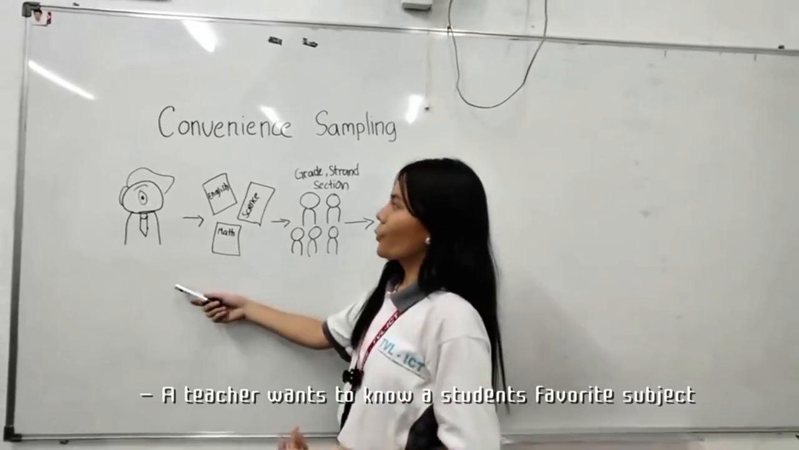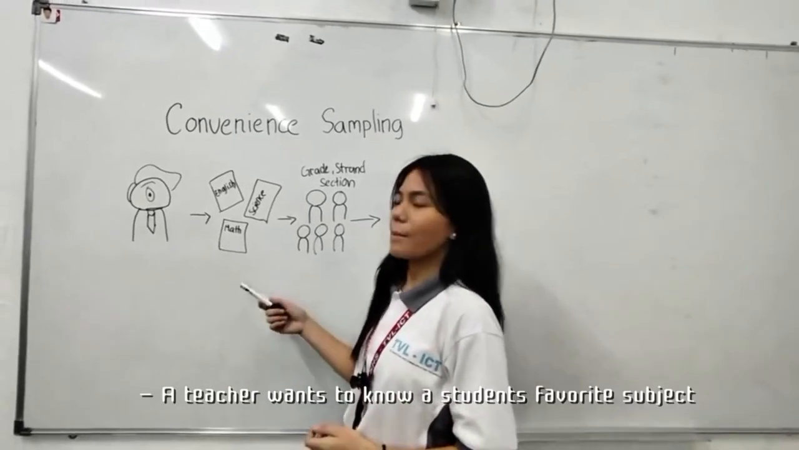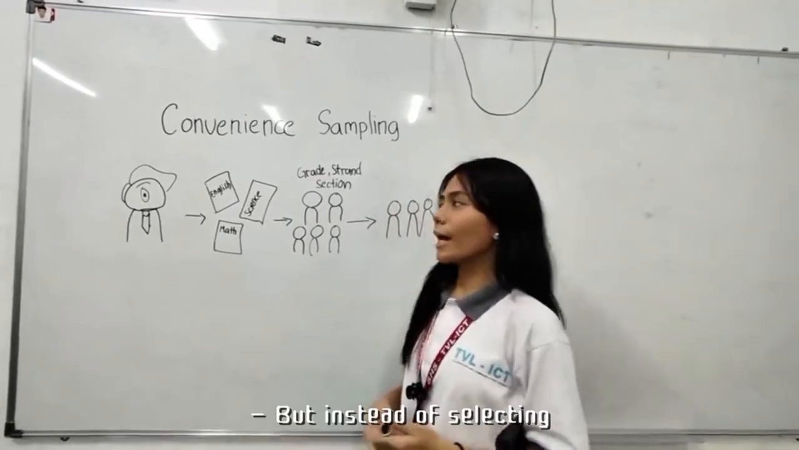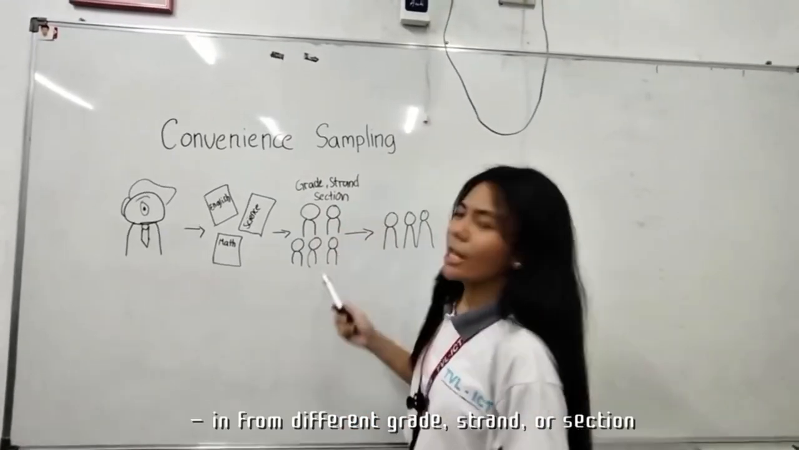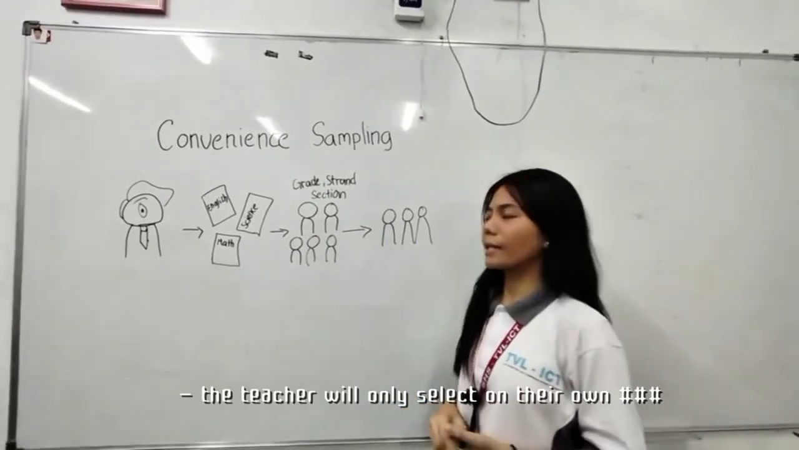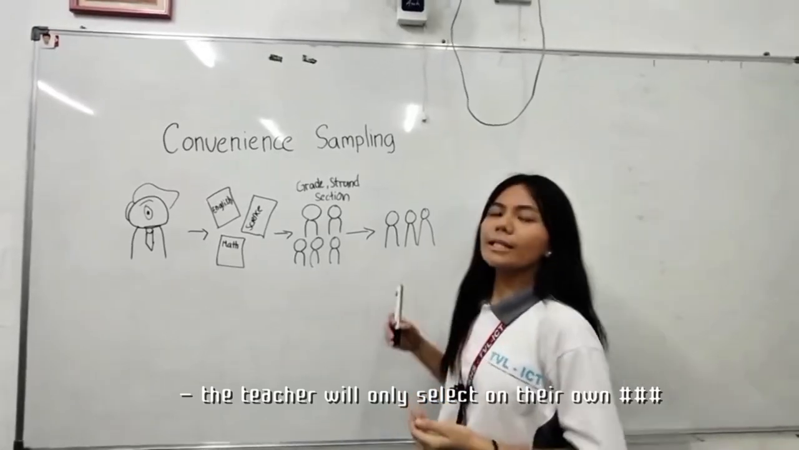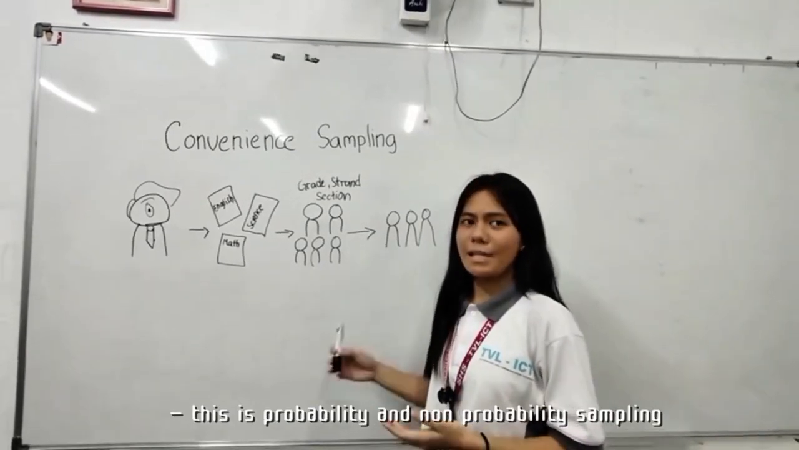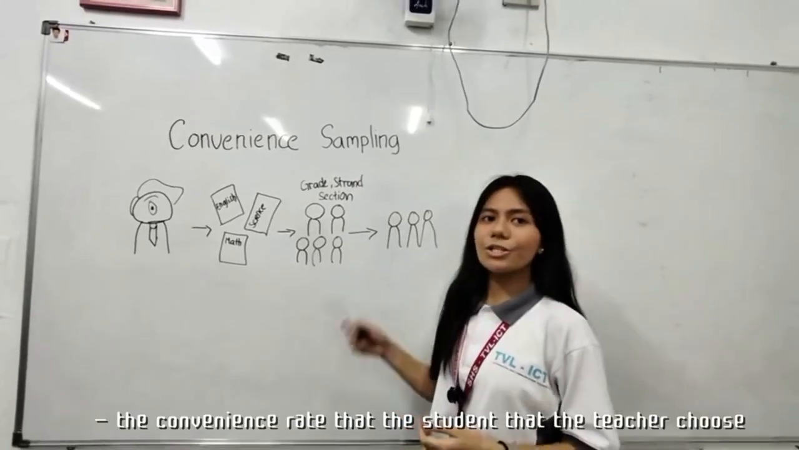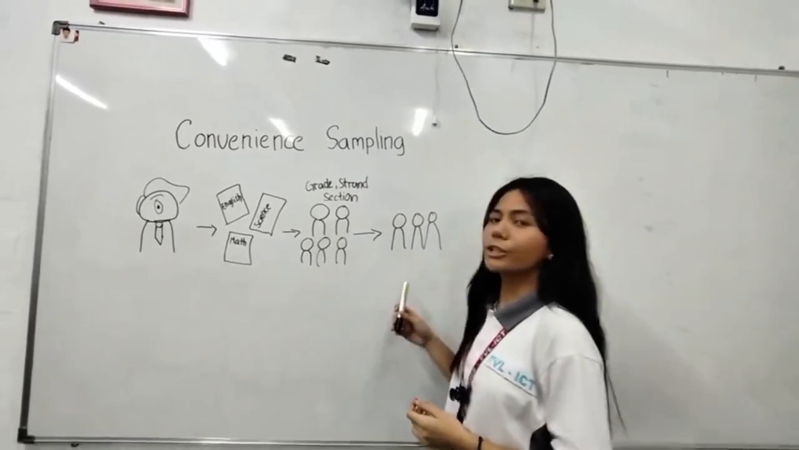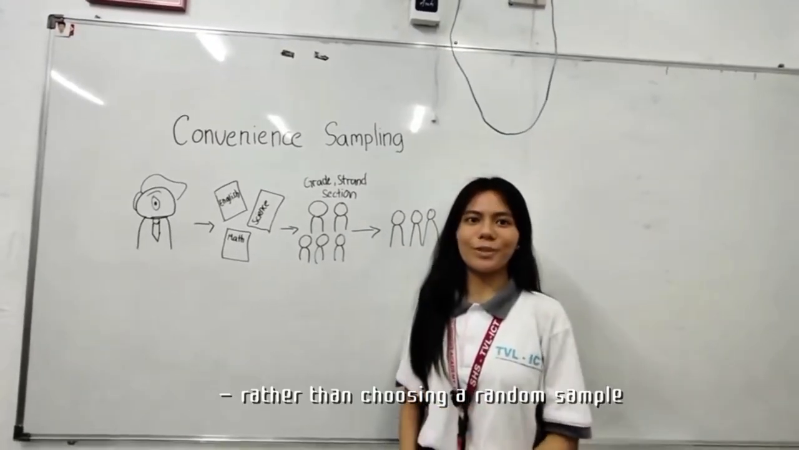Example: a teacher wants to know the students' favorite subject, but instead of selecting from different grades or sections, the teacher will only select students from their own classroom. This is non-probability sampling, specifically convenience sampling, because the students the teacher chooses are easily accessible rather than being a random sample.